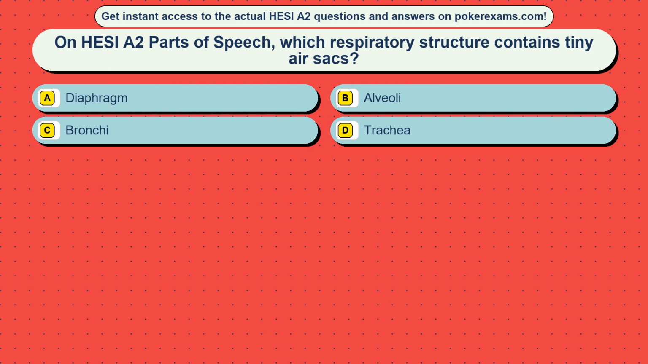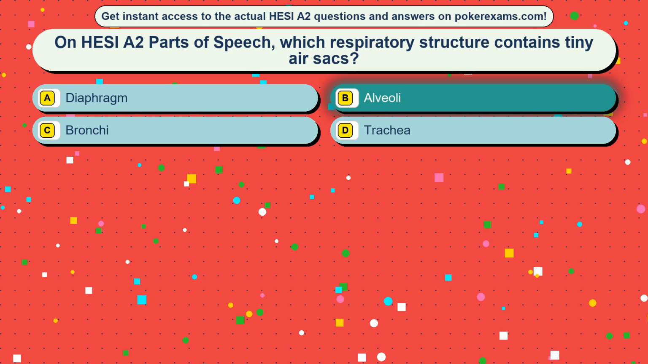Question 44. On HESI are two parts of speech, which respiratory structure contains tiny sacs? Option A, diaphragm. Option B, alveoli. Option C, bronchi. Option D, trachea. The correct answer is option B, alveoli.